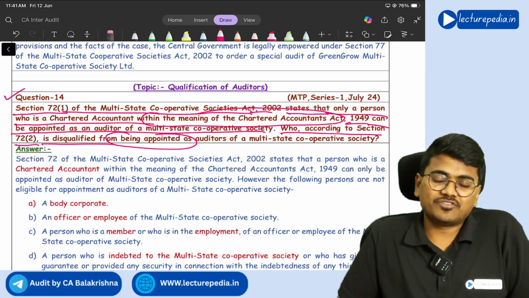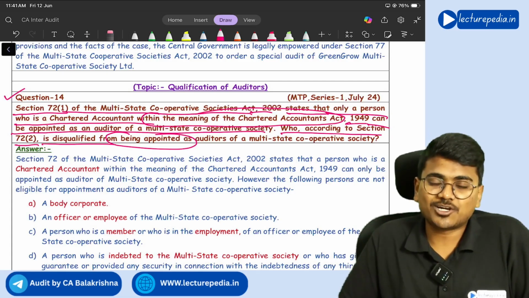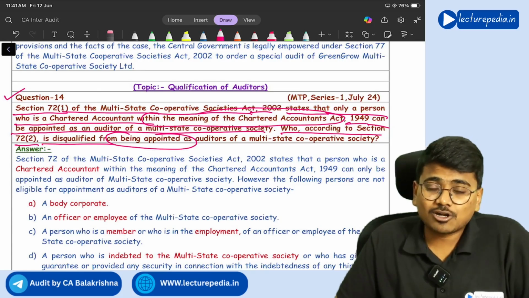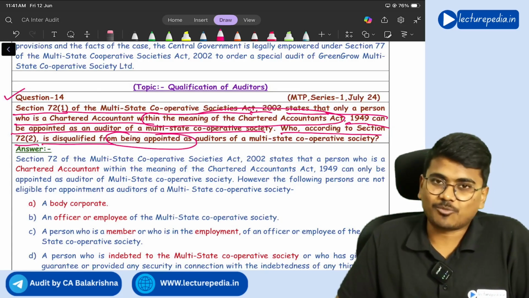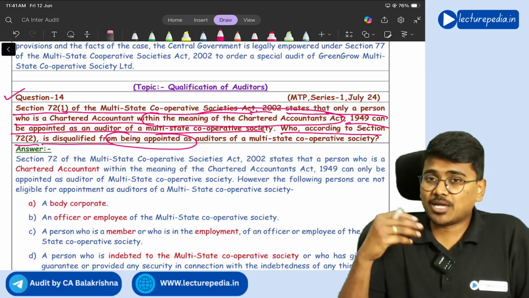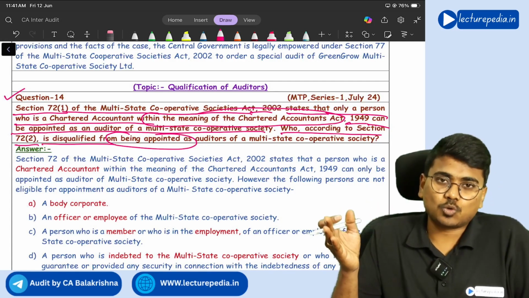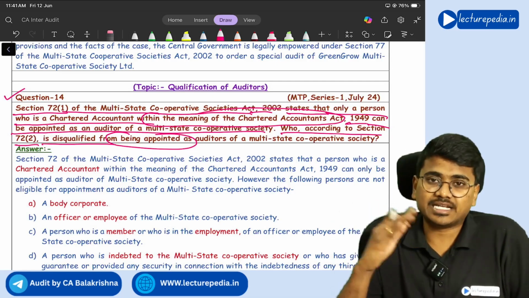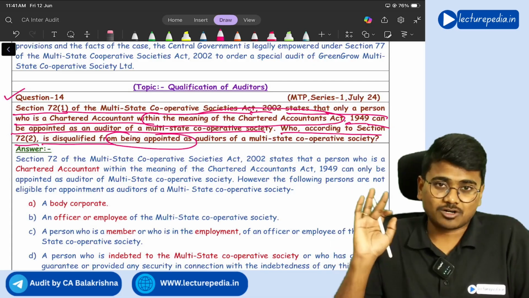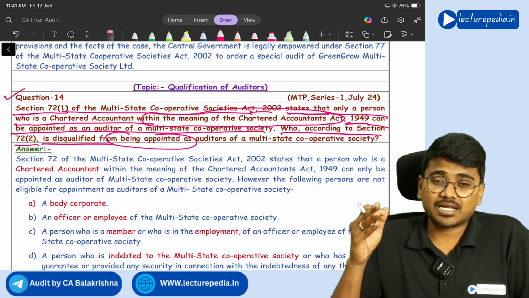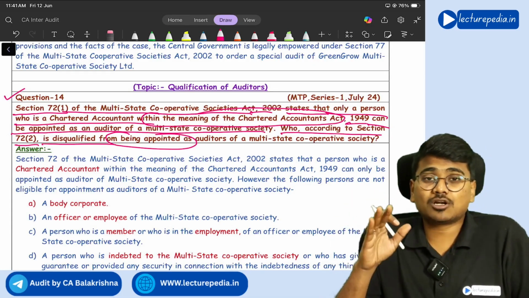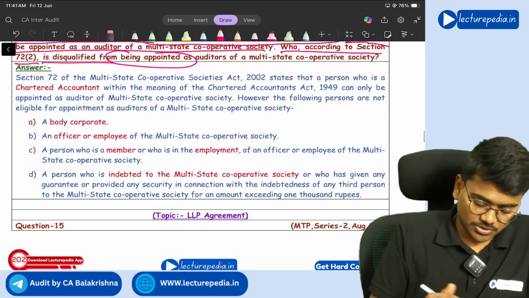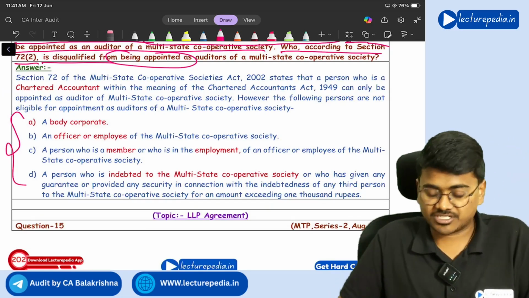They are asking the disqualifications of an auditor. First of all, a body corporate cannot be appointed as an auditor. Next, an employee or officer of a cooperative society cannot be appointed as auditor. Next, if you have taken any loan, if you are indebted to the cooperative society, or if you have given any guarantee on behalf of a third party's debt to the cooperative society, then also you cannot be appointed as auditor. If you are a member or an officer or employee of the cooperative society, then also you cannot act as auditor. So these are the four disqualifications.